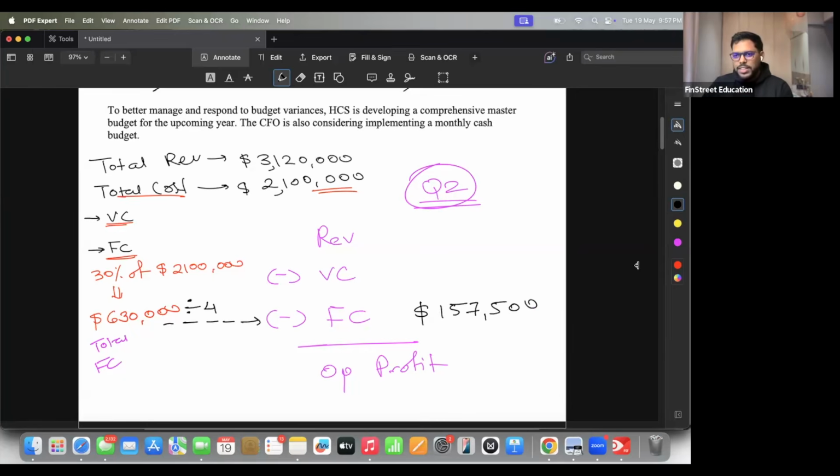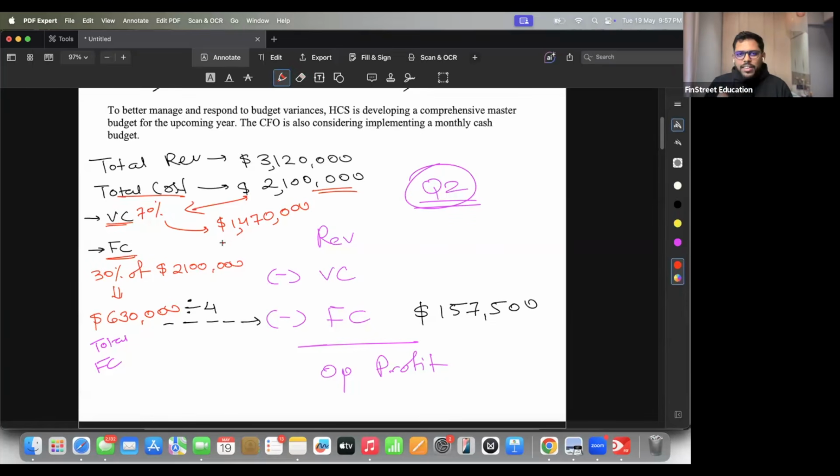Next, one more easy calculation we can do. We also know this is 70% of this amount. So can you tell me what is 70% of total cost? 1,470,000. Yes, tentatively correct. And we shouldn't write it as 14 lakh, since this is a US exam. So this will be 1.47 million.